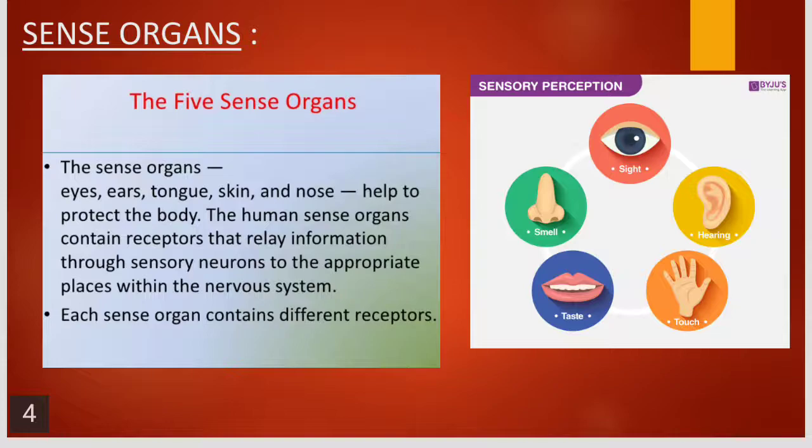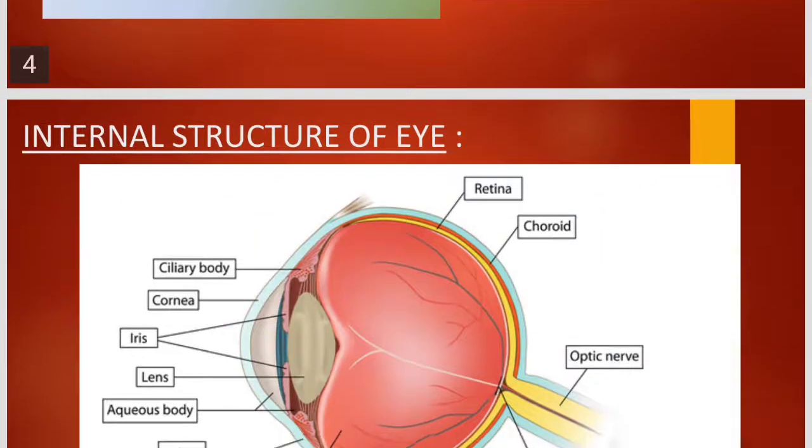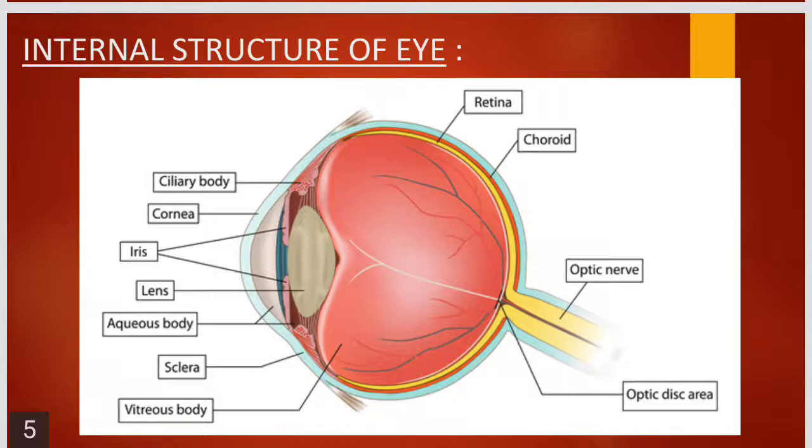The human sense organs contain the receptors that relay information through the sensory neurons to the brain, and from the brain in the appropriate places within the nervous system, and from the brain the messages are sent back to the effectors, that is muscles, where the action takes place. So each sense organ contains different receptors. We are going to study in detail the structure and function of all the 5 sense organs. In today's class, I will be dealing with the internal structure of the eye.